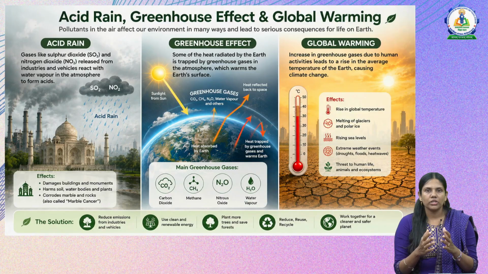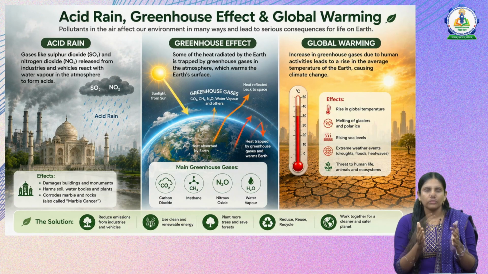But what happens when the greenhouse effect increases? When the percentage of greenhouse gases in the air increases, the amount of heat trapped on the earth's surface will be more, and due to that the temperature on the earth will increase. This phenomenon, where the temperature of the earth increases due to human activities and the average temperature of the earth rises, is called global warming.